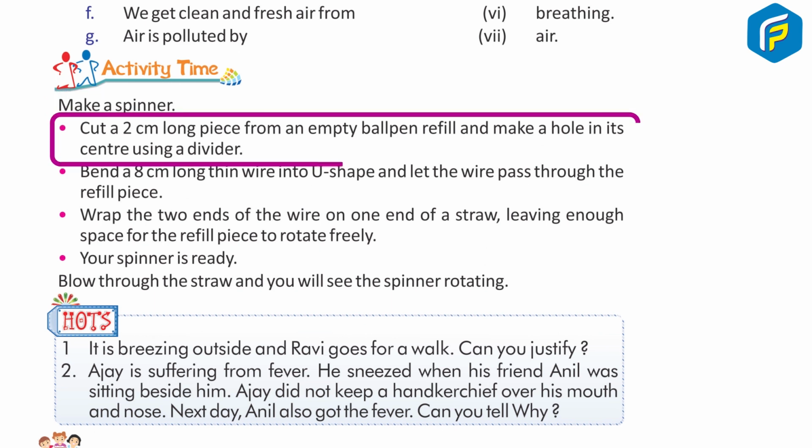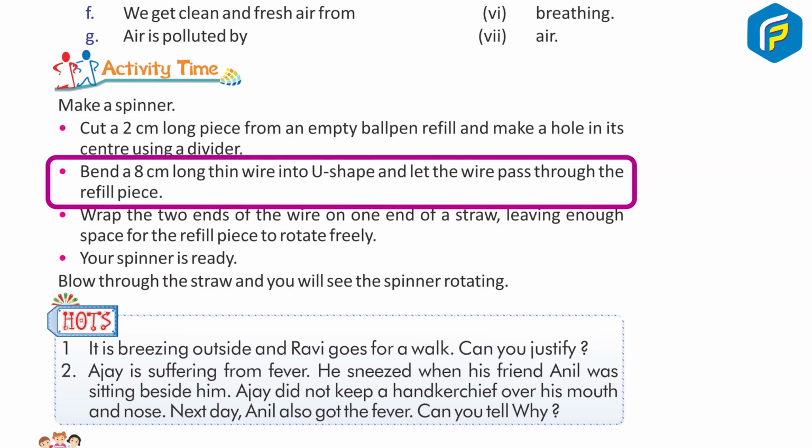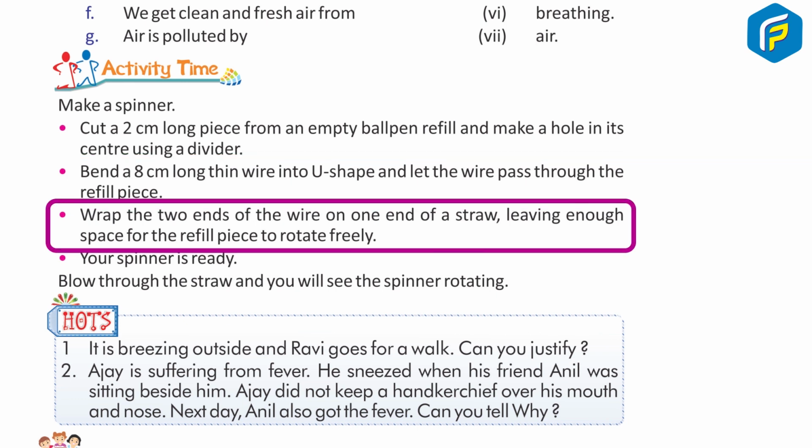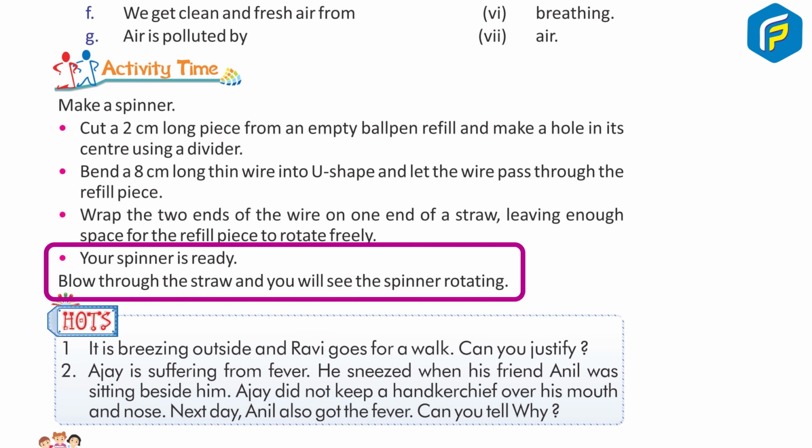Activity time. Make a spinner. Cut a 2 cm long piece from an empty ball pen refill and make a hole in its center using a divider. Bend an 8 cm long thin wire into a U shape and then let the wire pass through the refill piece. Wrap the two ends of the wire on one end of a straw, leaving enough space for the refill piece to rotate freely. Your spinner is ready. Blow through the straw and you will see the spinner rotating.